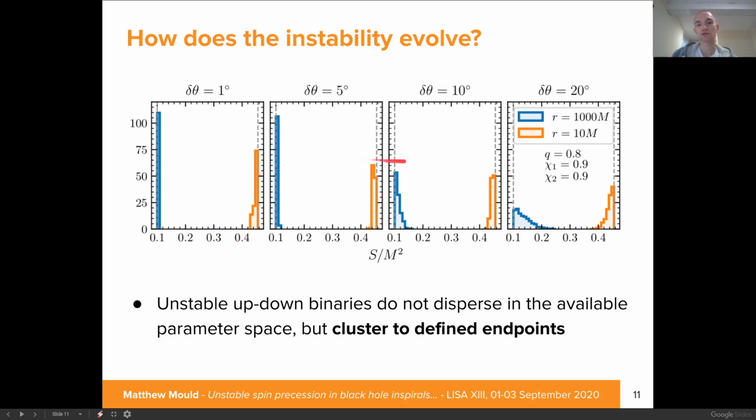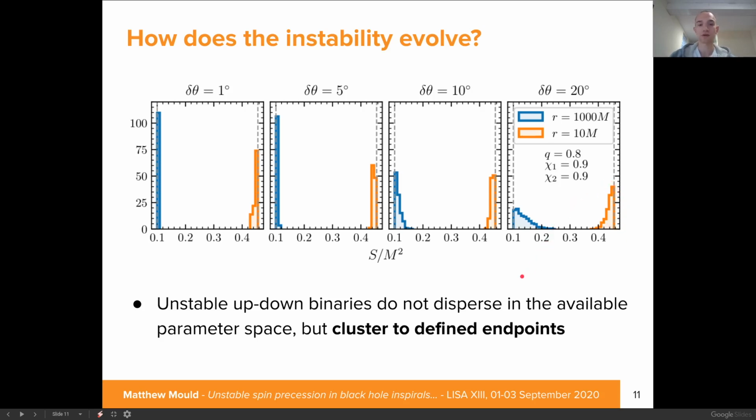And going from left to right in these panels, we're increasing the initial perturbation of the configuration. And what we find is that rather than dispersing in the available parameter space of our variable s, in all of these instances, the unstable binaries are clustering to this exact endpoint.